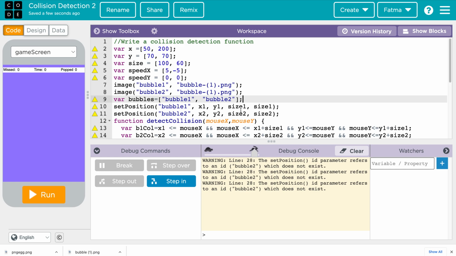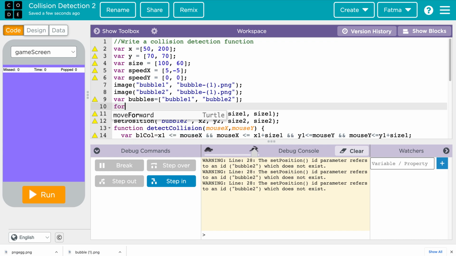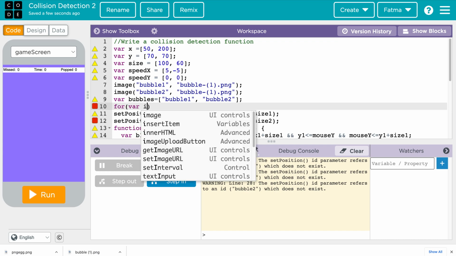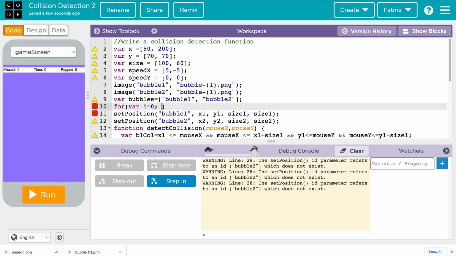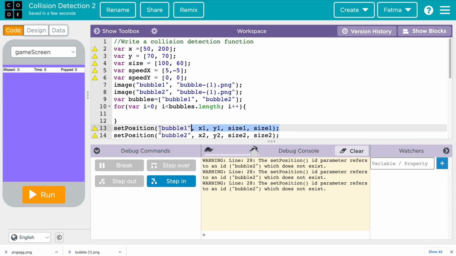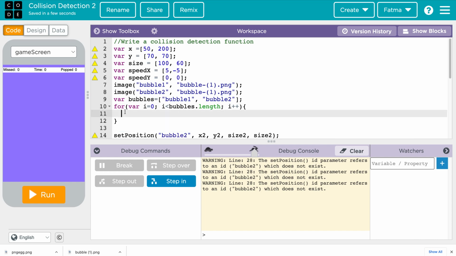Right now, do you see this repetition? We can just use a for loop: for var i equals 0 and i less than how many elements are on the screen, bubbles.length, and i plus plus, and we want to show the set position inside here. So instead of bubble this, we are just going to use the bubbles list.